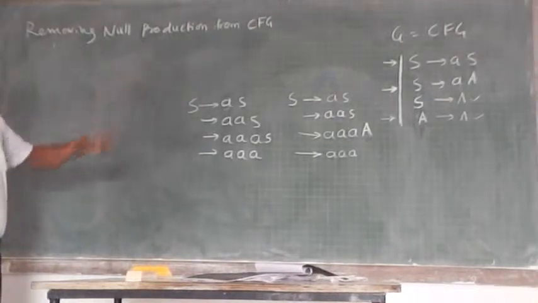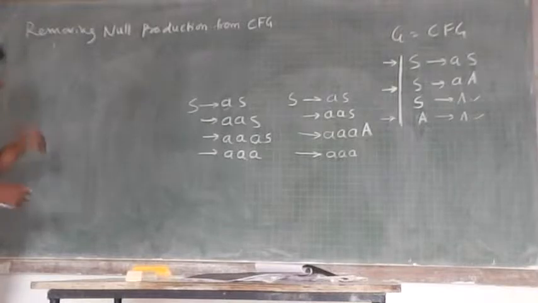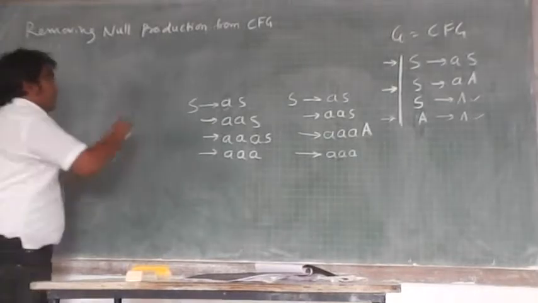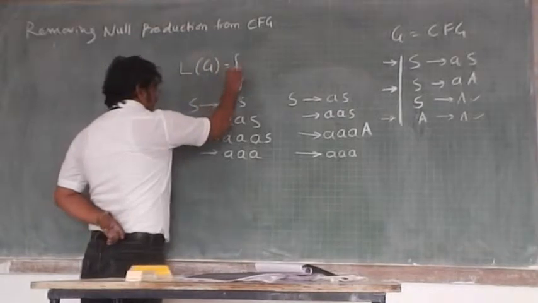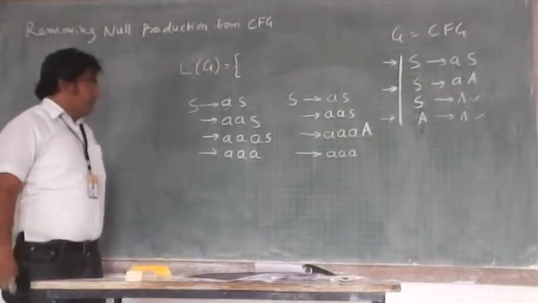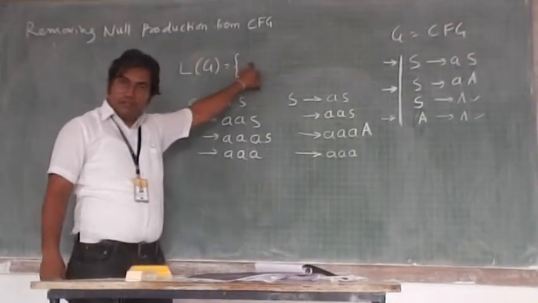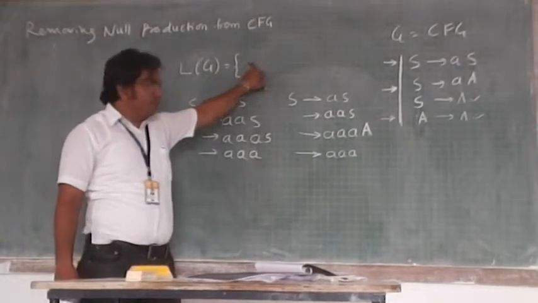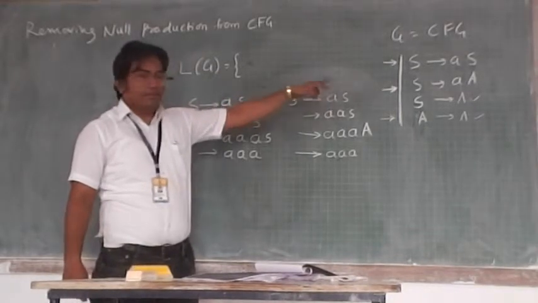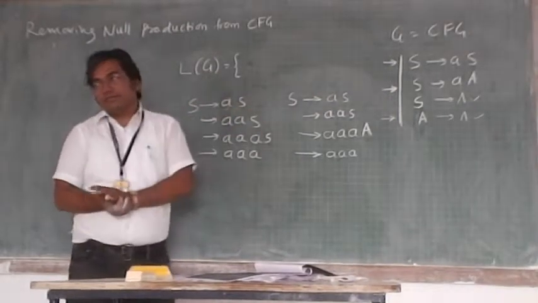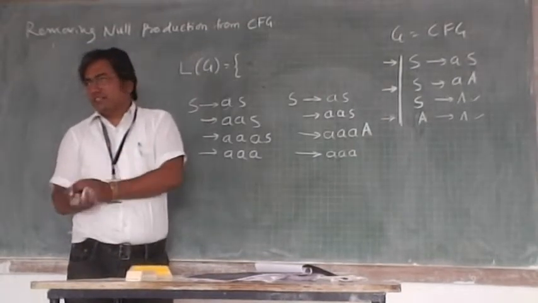This is the grammar, and what language does this particular grammar generate? How do you define the language generated by this grammar? What can it produce? What sentences can be generated or derived with the help of this grammar? It's simple. Simply see the sentences.